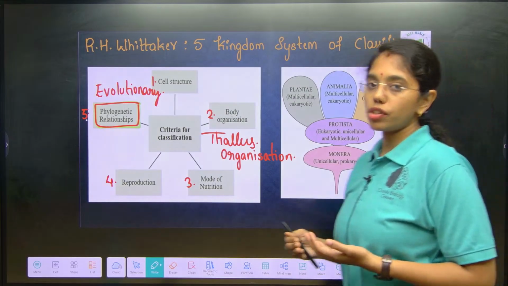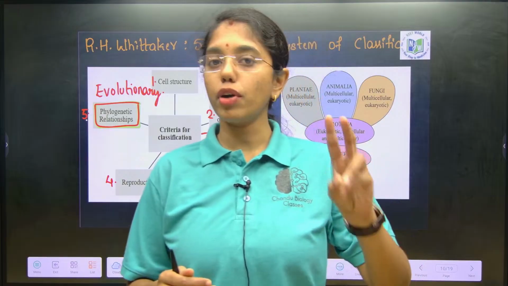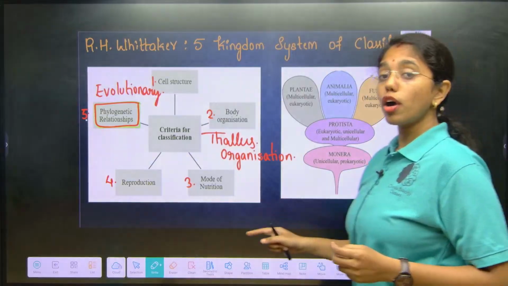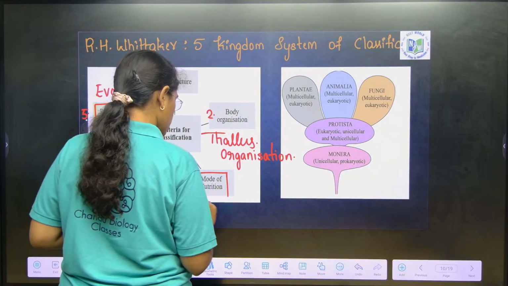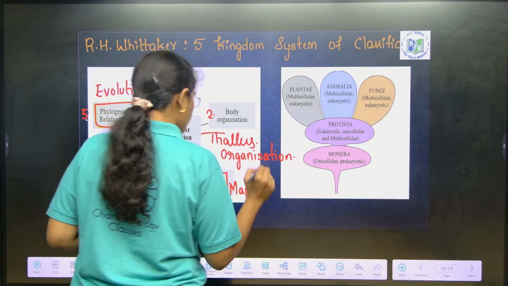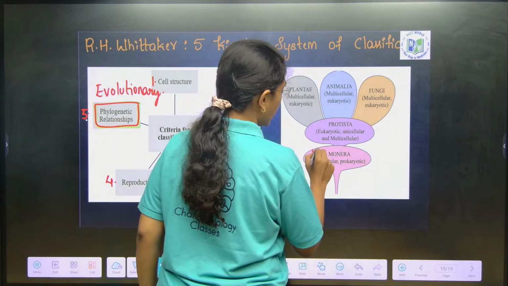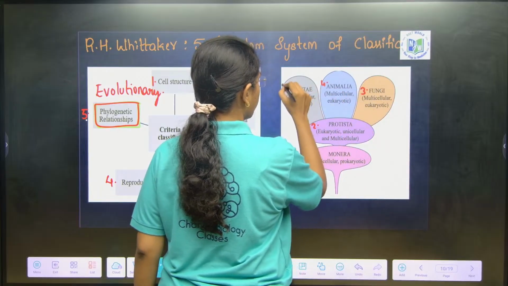Like how we have discussed cell wall as the major criteria for two kingdom system of classification, here mode of nutrition is the major criteria for five kingdom system of classification. Here we have Monera, Protista, fungi, Plantae and Animalia.